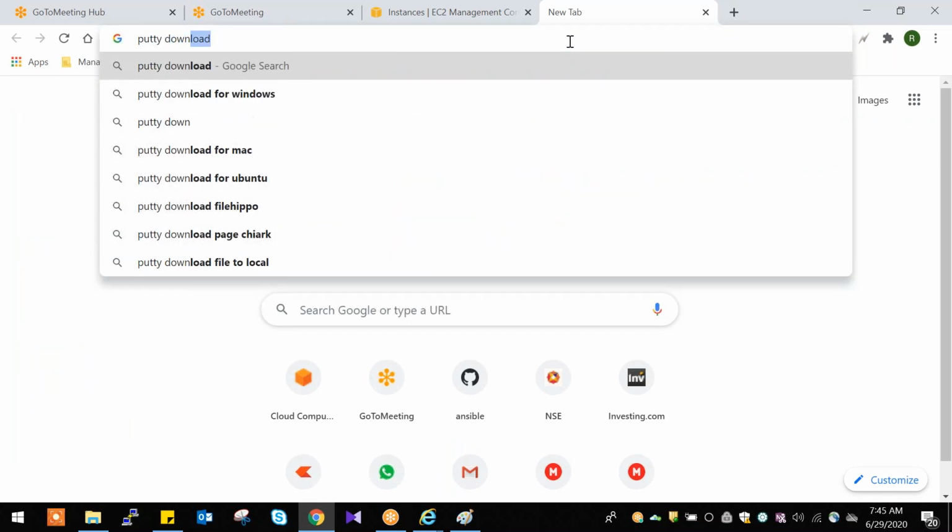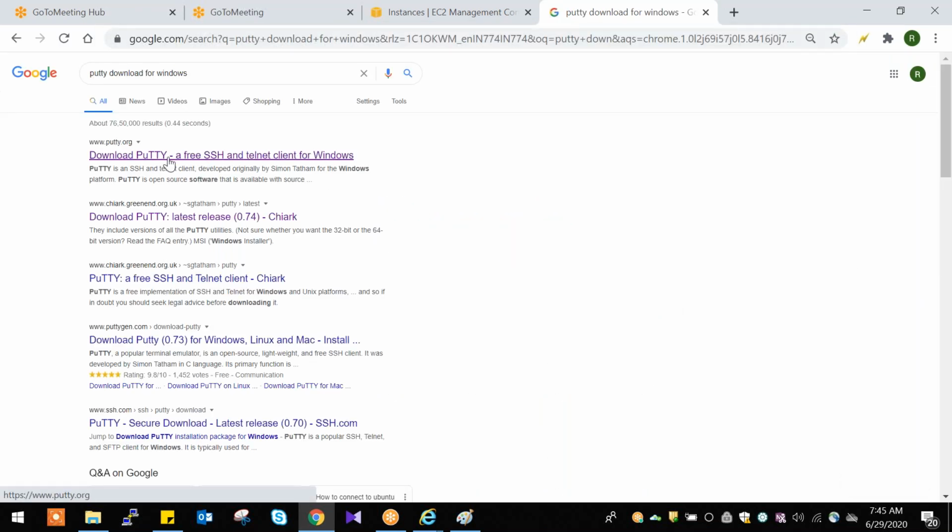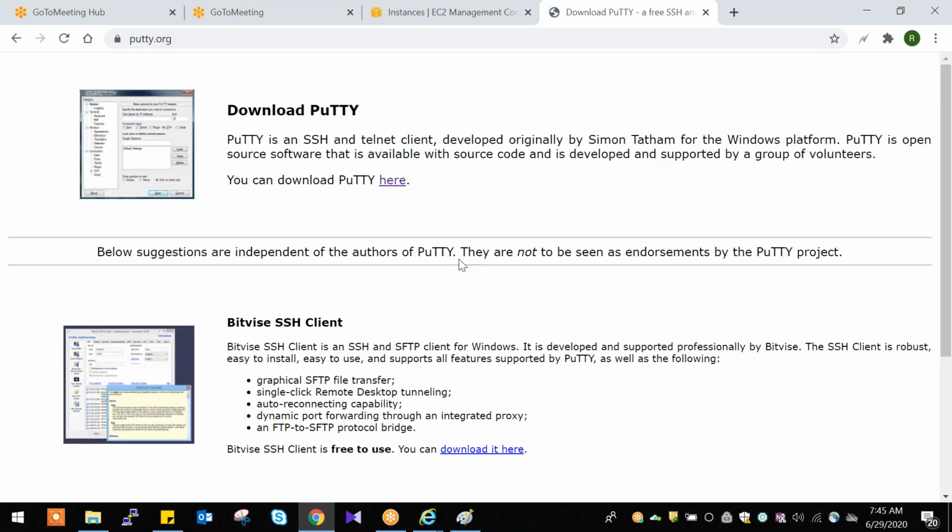Putty download for Windows. Select the first one: Download Putty, a free SSH and Telnet client for Windows. Click on this, and it will download automatically. It's very simple. You download it from here, and then you click here.